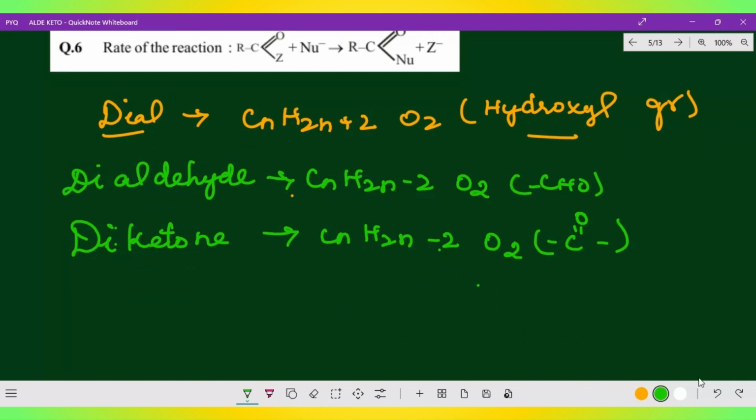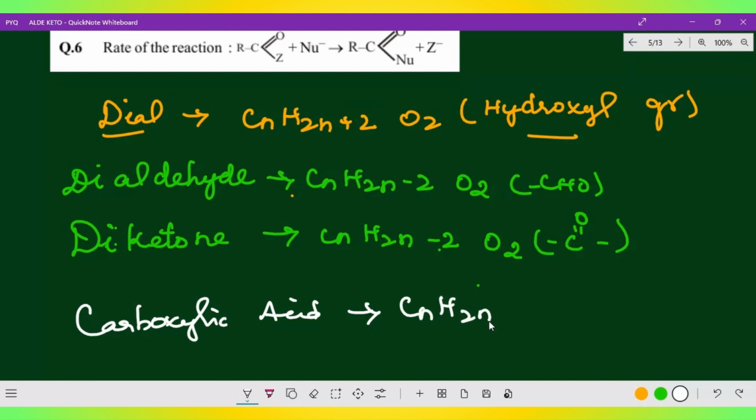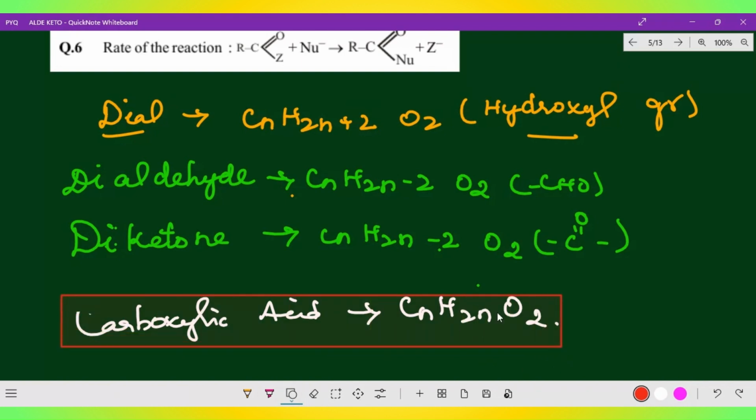Now carboxylic acid, mainly we are coming here. Carboxylic acid, what is its formula? CnH2nO2. So this is carboxylic acid. I hope you got the clarity. Carboxylic acid only they are asking in that question. So carboxylic acid, what is it? Here Cn, H2n, O2. So this is the only correct option. Hope you got the clarity. CnH2nO2, it's a carboxylic acid.